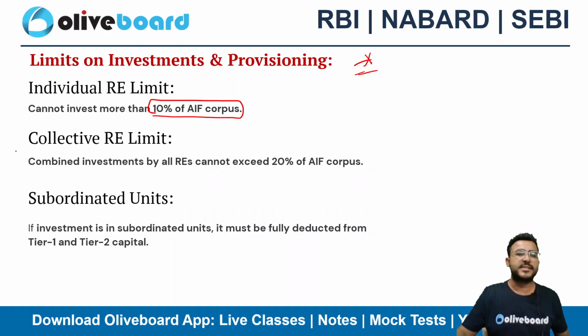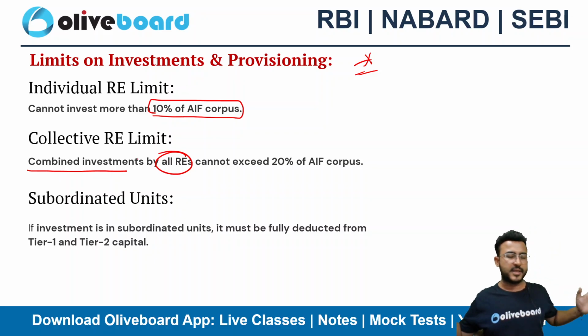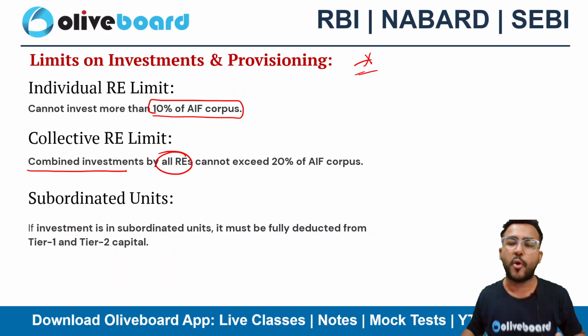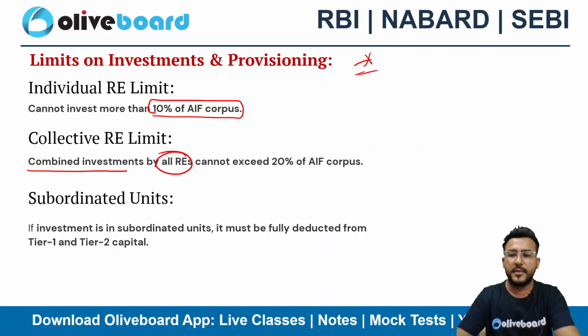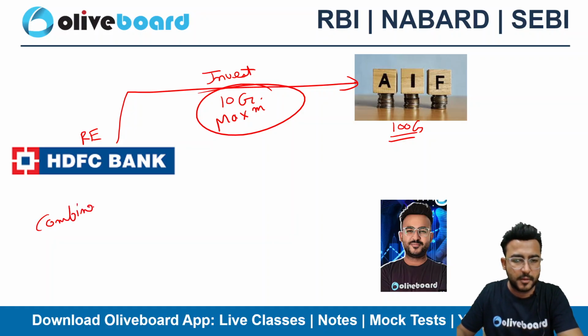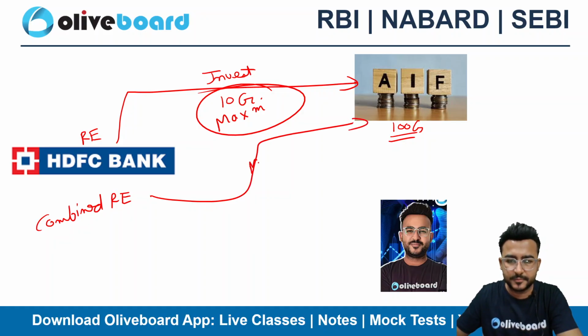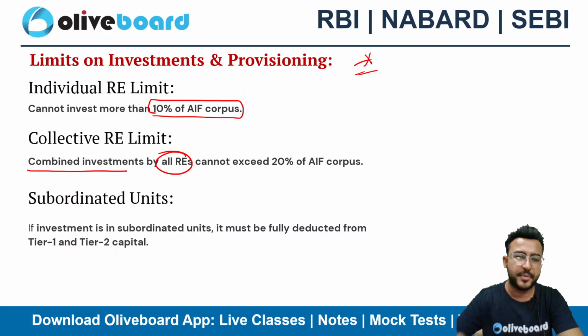Collective RE. Let's suppose you are making a combined investment by all the regulated entities. Let's suppose there is more than one regulated entity and all the regulated entities are doing a combined investment in it. They cannot exceed 20%. Combined RE investment can be max 20% of the AIF corpus. That means 20 crore in this example.